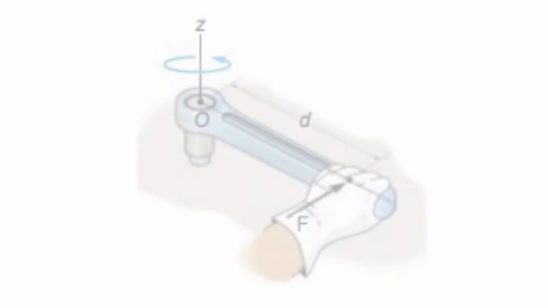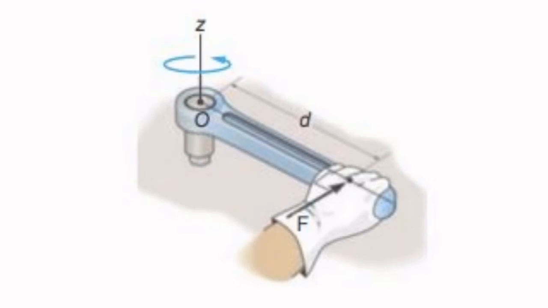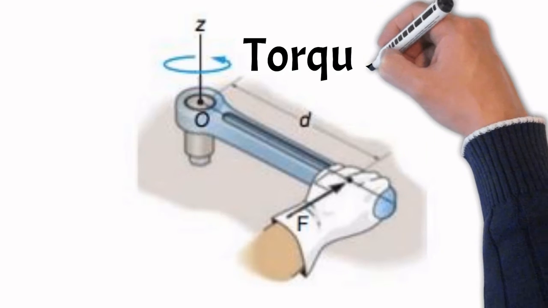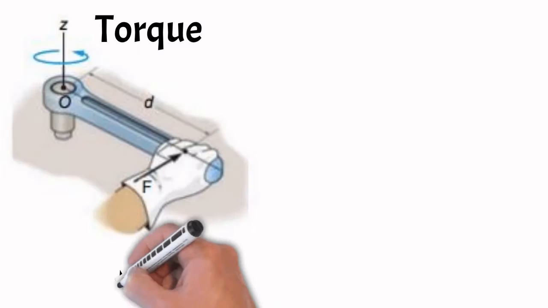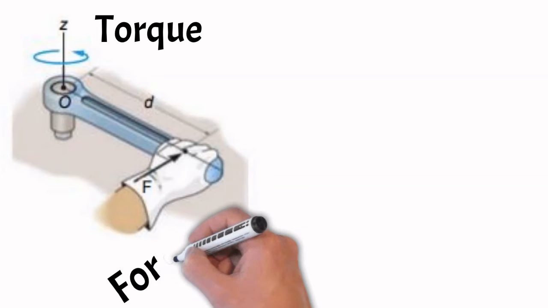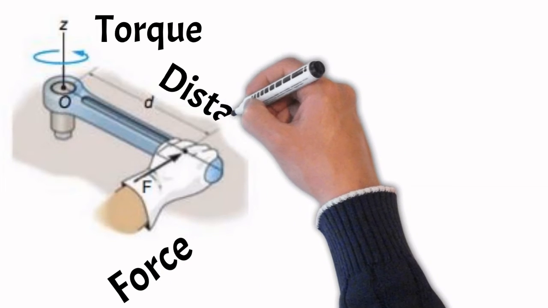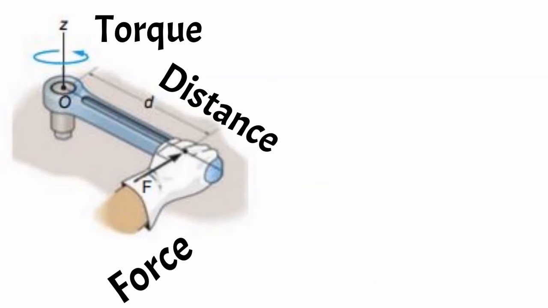Moment of the force. The rotating or turning effect of a force about a fixed point or a fixed axis is called moment of the force about that point, or torque, which we represent using tau. It is measured by the product of the force, that is F, and the perpendicular distance d between the fixed point or the fixed axis and the line of action of the force.